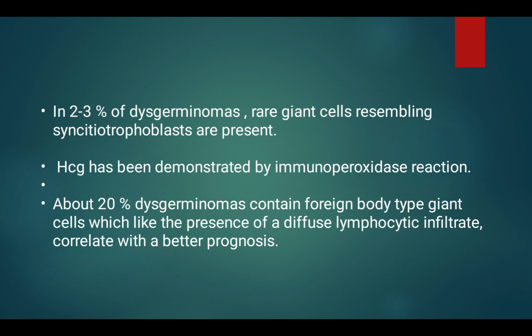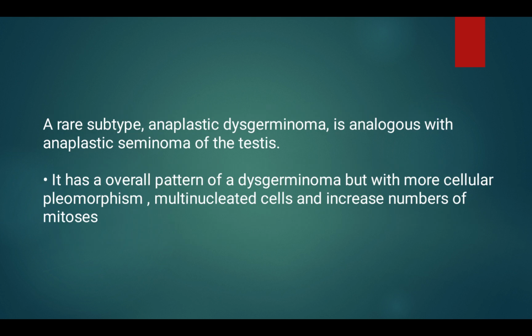About 20% of dysgerminomas contain foreign body type giant cells, which, like the presence of diffuse lymphocytic infiltrate, correlate with better prognosis. A rare subtype, anaplastic dysgerminoma, is analogous to anaplastic seminoma of the testis. It has the overall pattern of dysgerminoma, but with more cellular pleomorphism, multinucleated cells, and an increased number of mitoses.